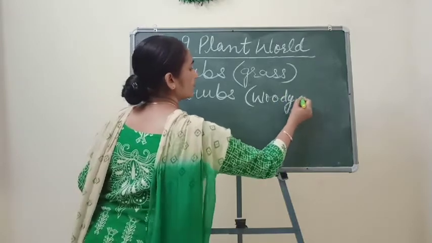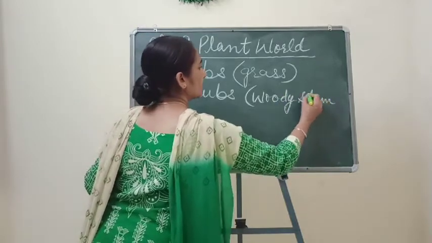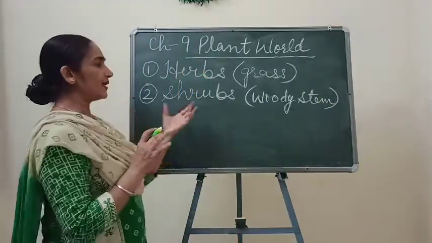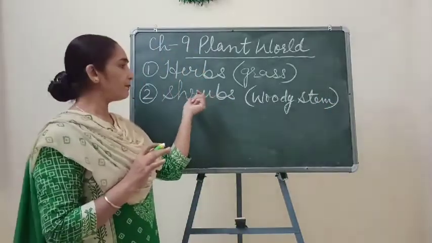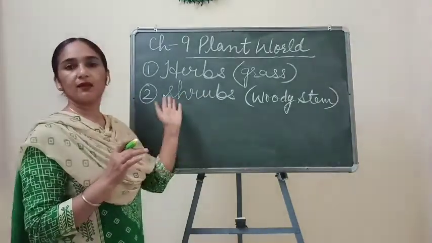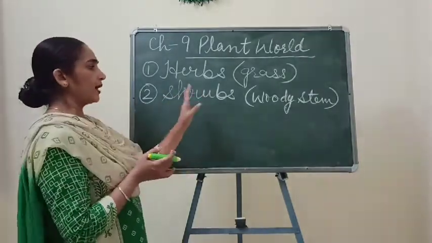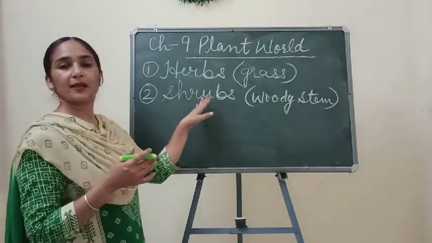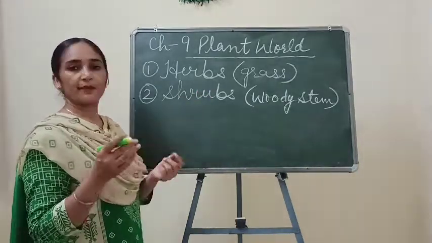Woody stem means we can't break or pluck the branches of the stem easily in the case of shrubs.